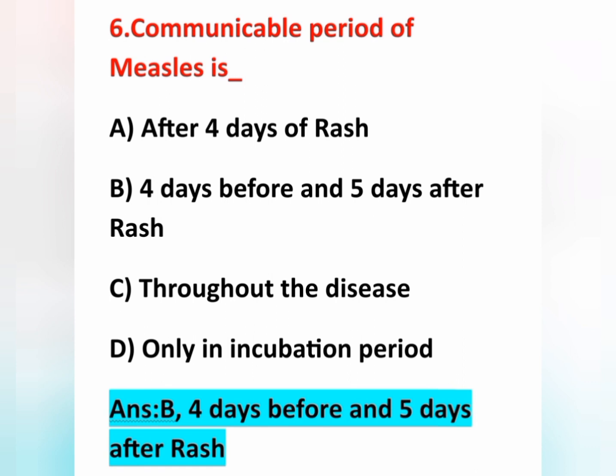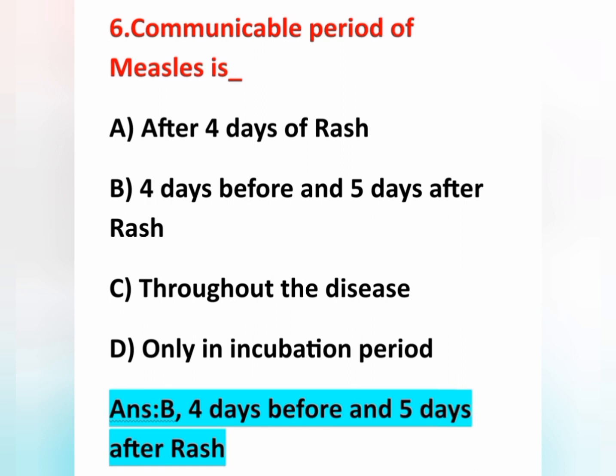We can see the communicable period in measles. The period of communicability is maximum in 4 days before and 5 days after appearance of rash. Okay, so the period of communicability is 4 days before and 5 days after appearance of rash. That is here option B, 4 days before and 5 days after rash, is the correct answer.